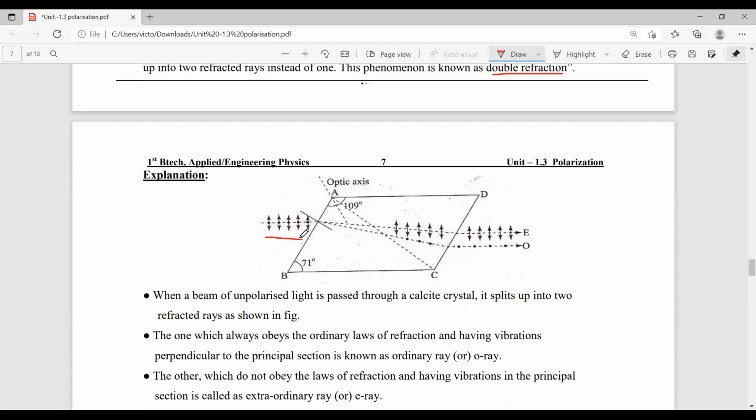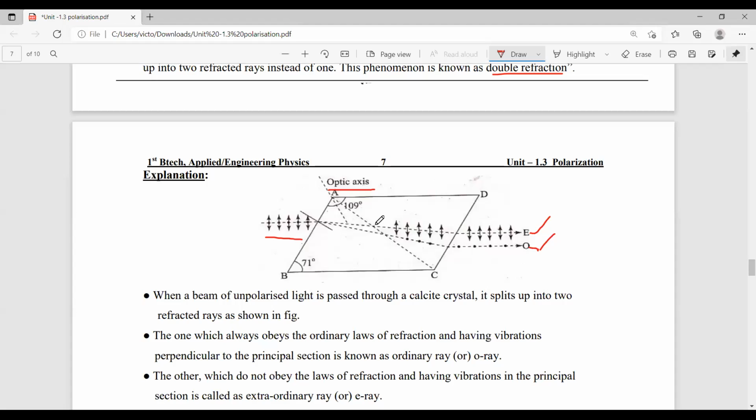When an unpolarized light is incident on it, here ABCD is called the principal section, the plane of the principal section. That means the plane consisting of the optic axis. Now an unpolarized light is incident on the plane of the principal section. It splits into two refracted rays. One is the E ray, another one is the O ray. Here, the E ray is called the extraordinary ray, the O ray is called the ordinary ray.